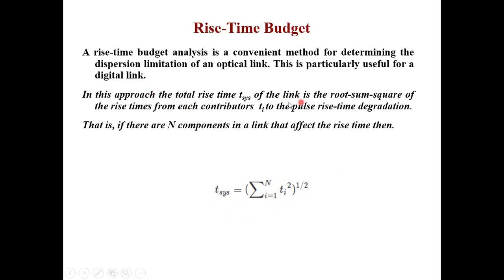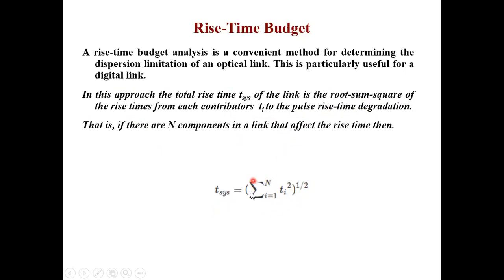Here you can see the definition: the total system rise time T system of the link is the root sum square of the rise times from each contributor, that is, we are considering Ti, to the pulse rise time degradation. Suppose there are n components in the link, considering those n components, i equal to 1 to n. But we will see in the numericals that we will do today that usually we have 4 components only.